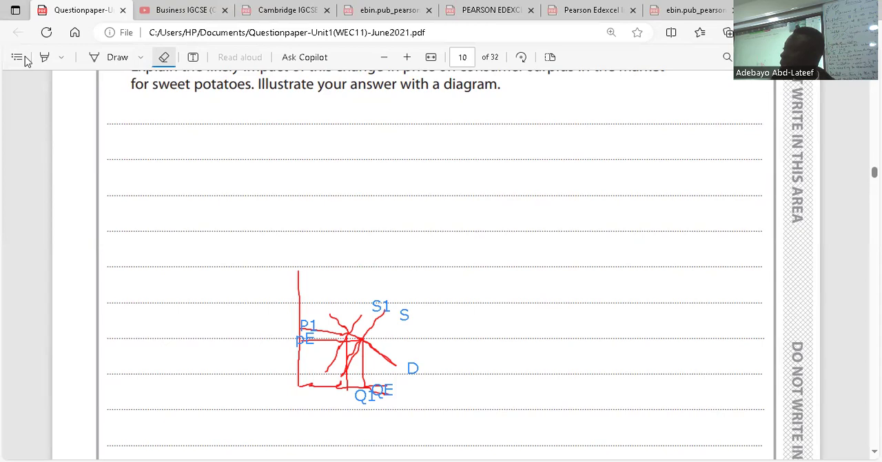P1. Above PE, there's going to be a new price from PE to P1. Is it clear now? Is it clear, please? Yes. Okay, good.